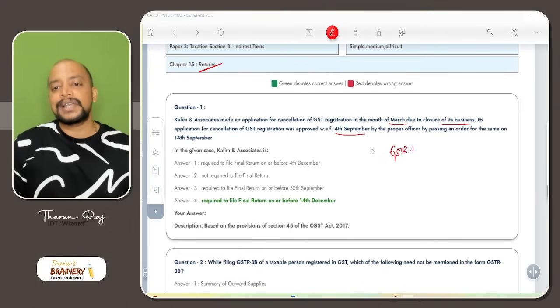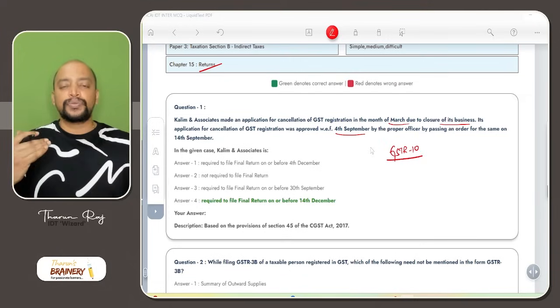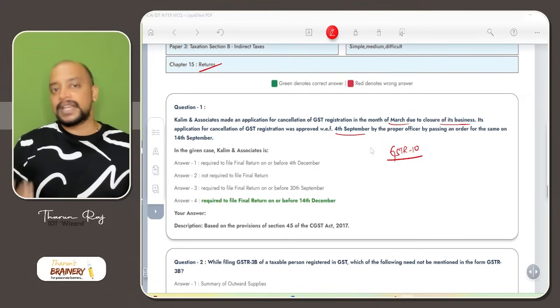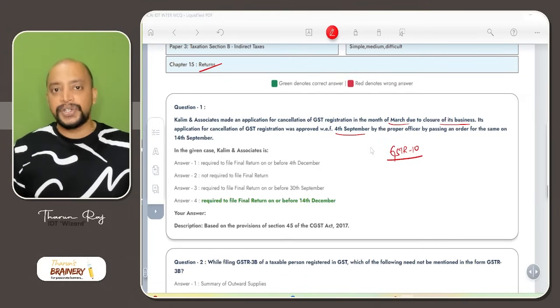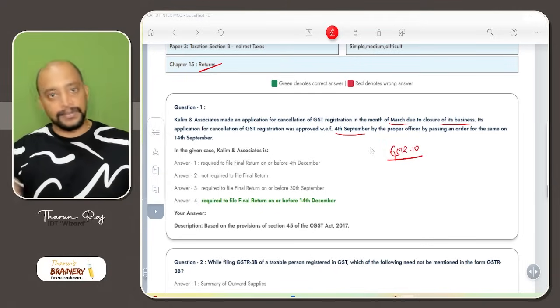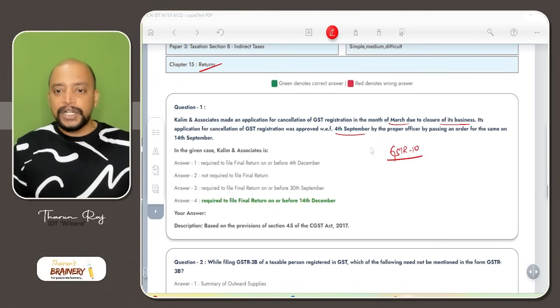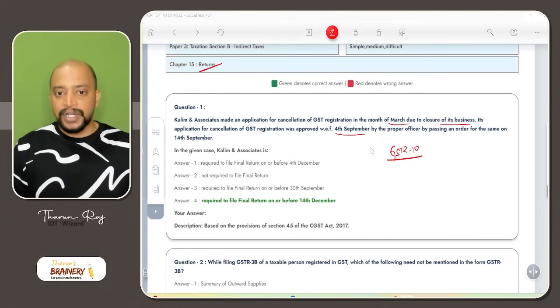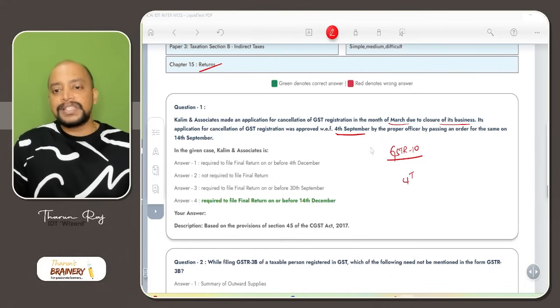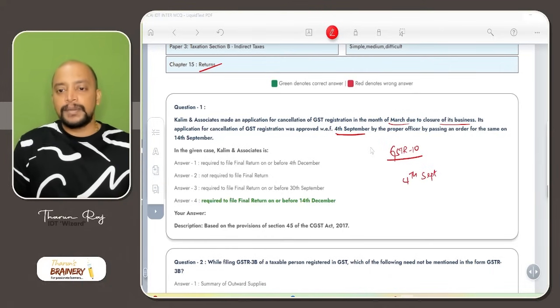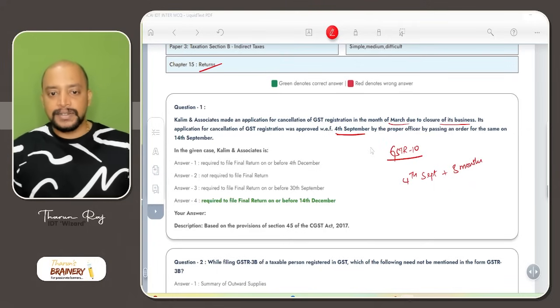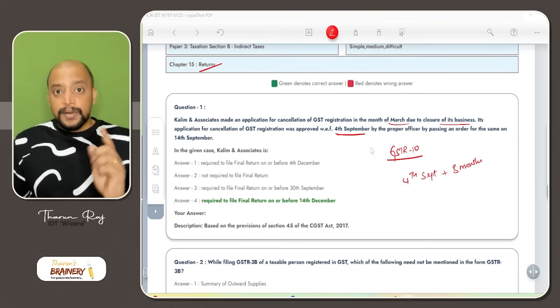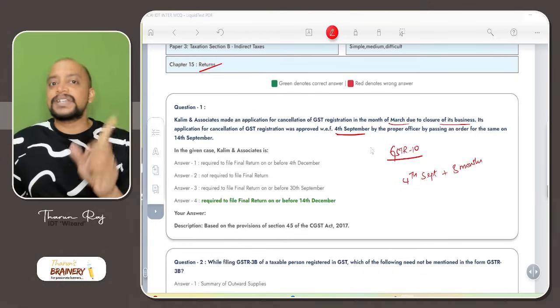Actually, as per law, there is a confusion here. So 3 months from the date of cancellation or order of cancellation, whichever is later. So what is the date of cancellation? They made an application for cancellation which got approved with effect from 4th September. So 4th September plus 3 months. Or order of cancellation, whichever is later.